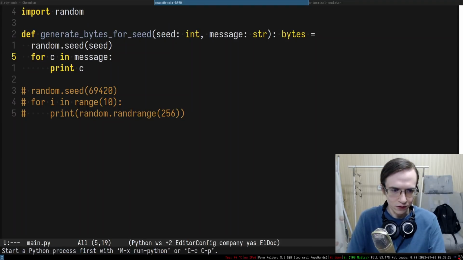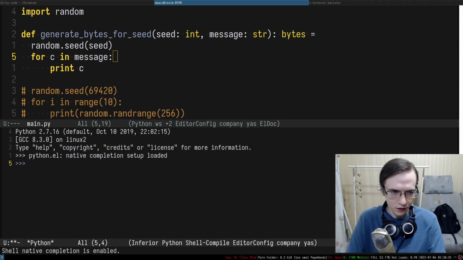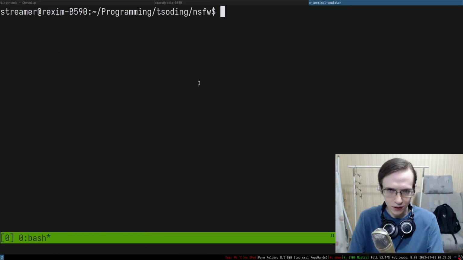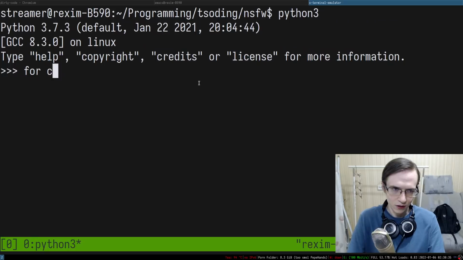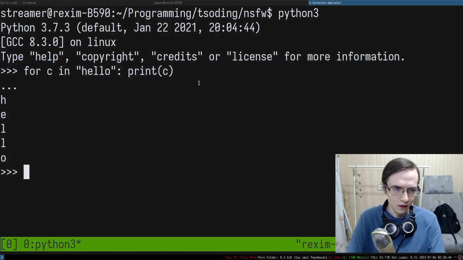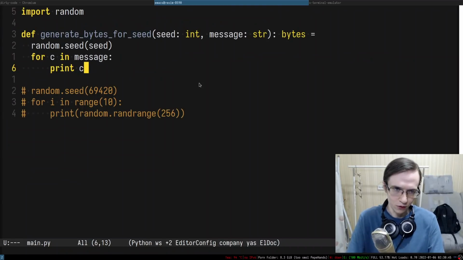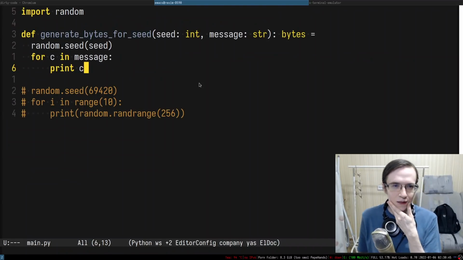Let me try to run the entire thing. I need to run the Python process. It runs Python 2. Who uses Python 2 in 2022? Am I right, fellow Zoomers? So if I have something like c in hello and then I print c, it does iterate character by character. Perfect. Cool.